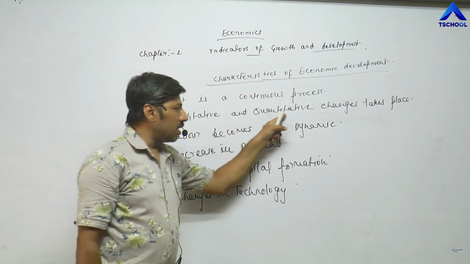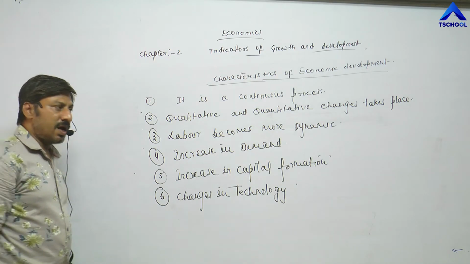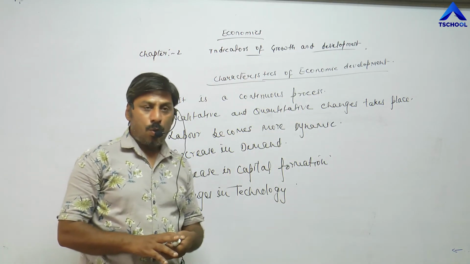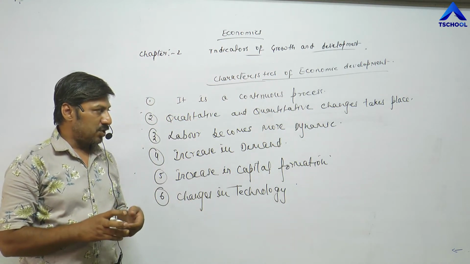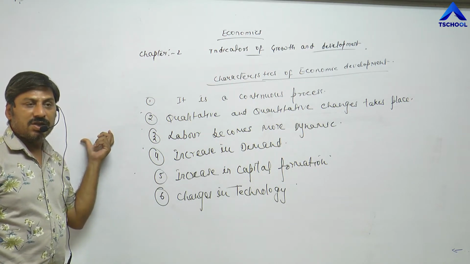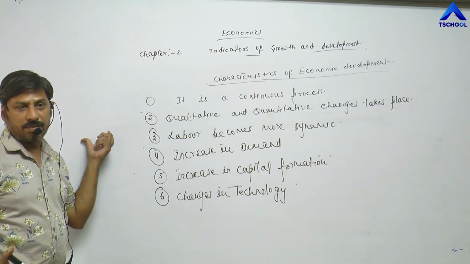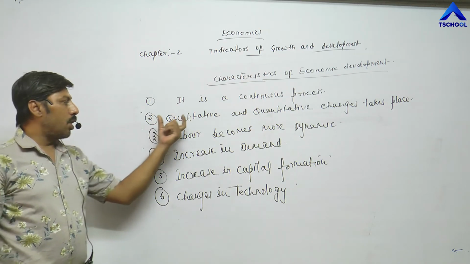Qualitative and quantitative changes take place in economic development. Whenever any nation, any economy wants to bring development in their economy, first of all, they need to earn more income. They have to increase national income and per capita income. Then only it is possible for them to bring qualitative changes.